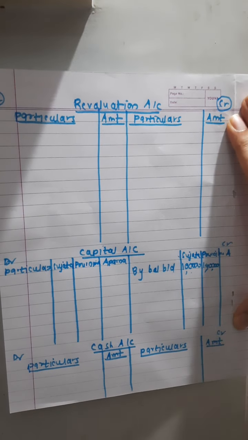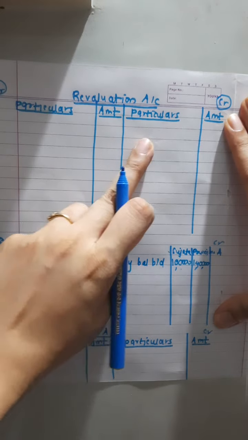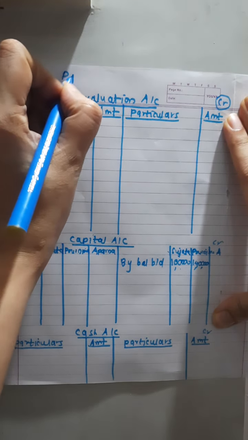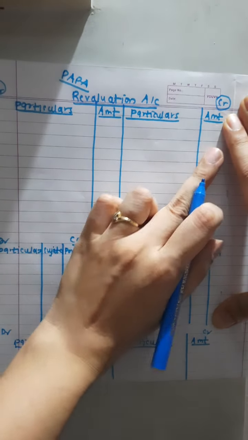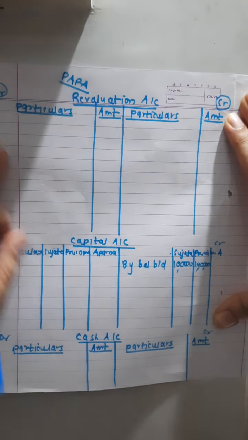Yes, ledger accounts, you know the format. PAPA, particular amount. Mostly सब short form use करते थे college में. So draw the account and write down papa.